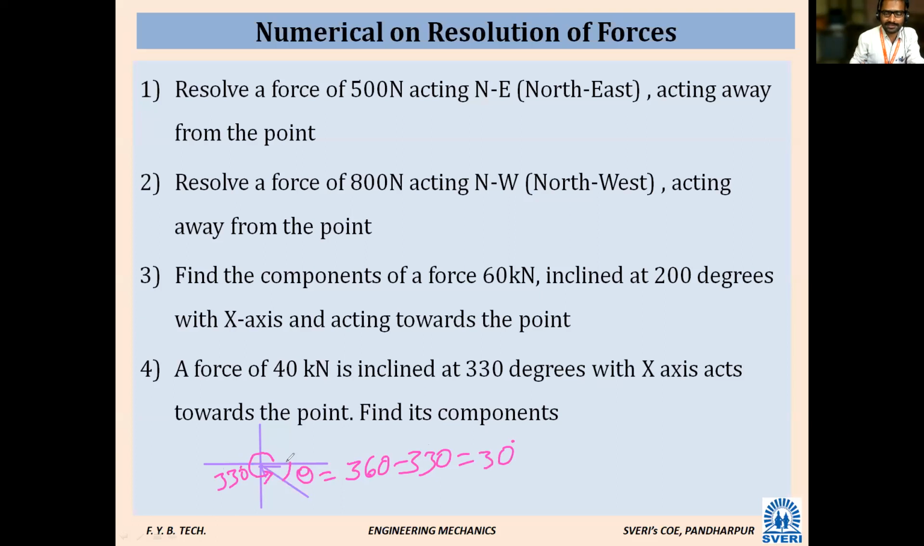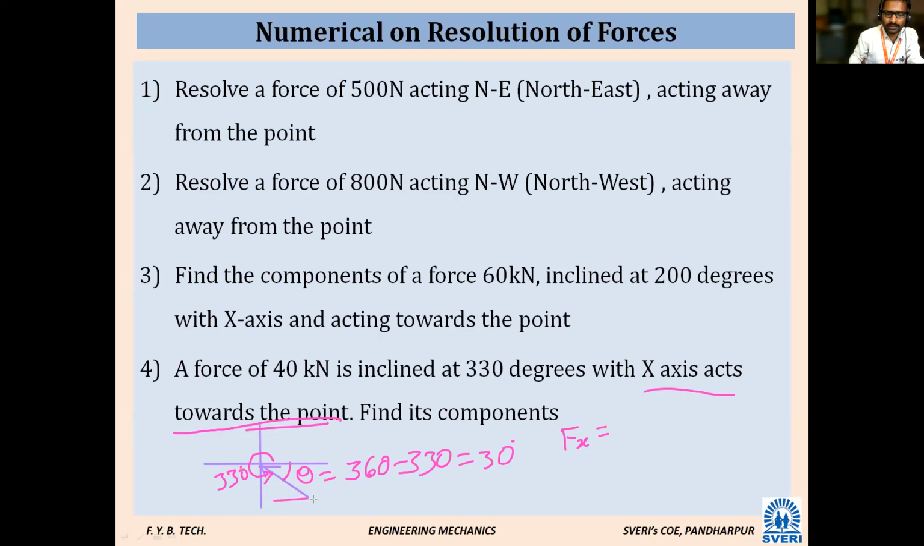Yes, minus is correct. Many people have written plus. See, what is given? Towards the point on the x-axis is given. Towards the point means what? It is acting at the origin, and the force is going in this direction. It means in the second quadrant. So how much is Fx? How will you write Fx? It is going in this direction. Whether it is moving in a positive x direction or negative x direction?